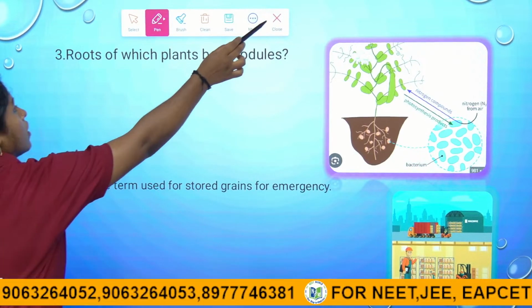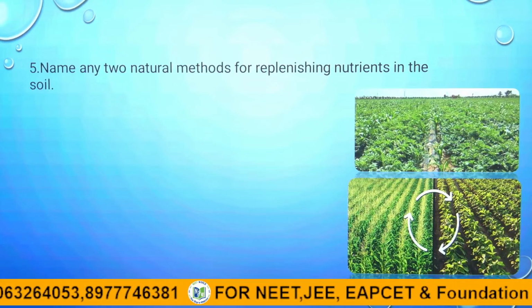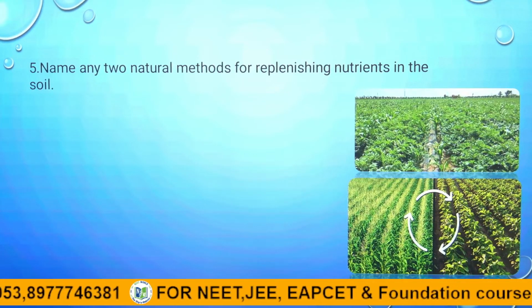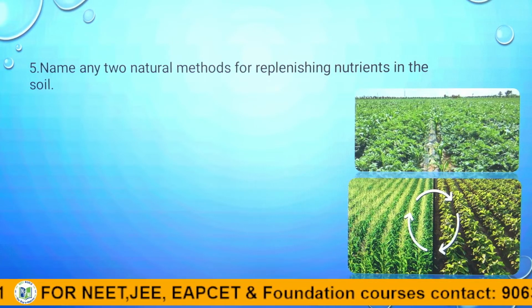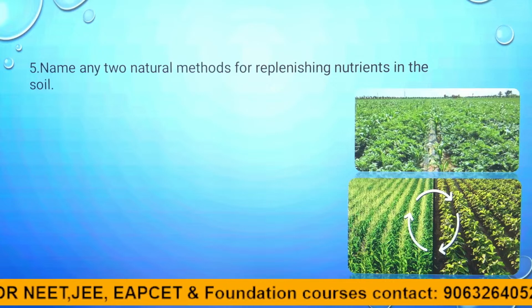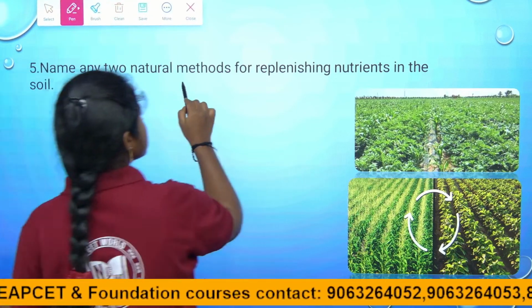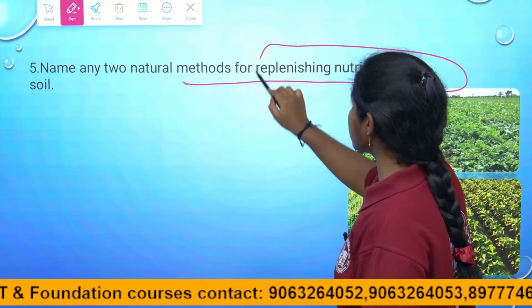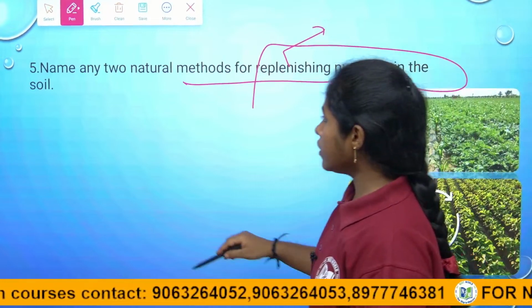Here is the fifth question. Name any two natural methods of replenishment of nutrients in the soil. They are asking about the two natural methods. What are the natural methods we discussed when we were studying the replenishment of nutrients? So we are using two methods which are very useful.